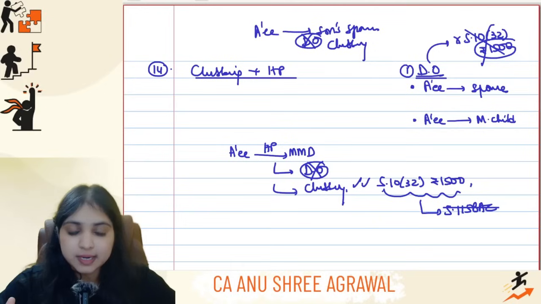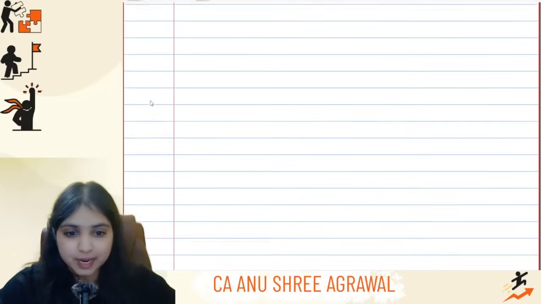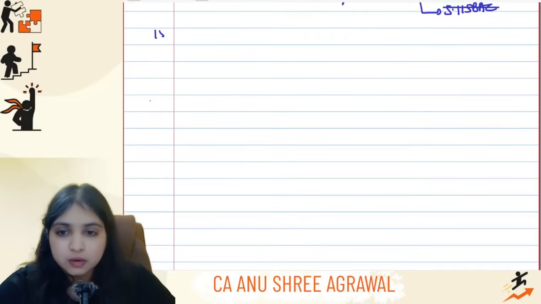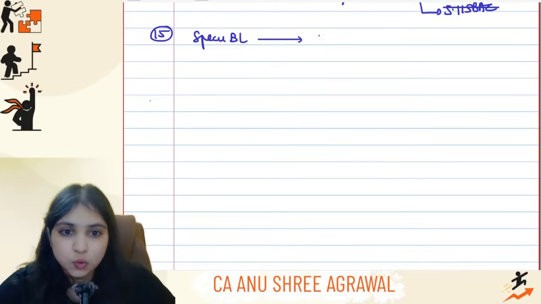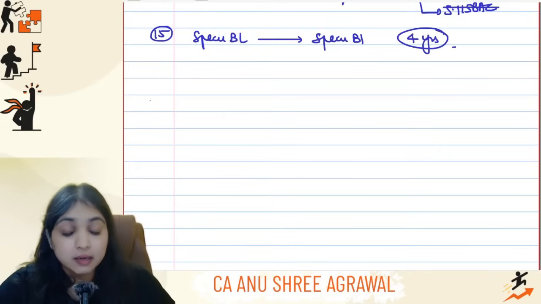Now coming to the next concept, concept number 15. This one is with respect to set off and carry forward. I had to discuss 2 points with you. One is speculative business loss. Speculative business loss I can adjust only against speculative business income, and it will have a life of only 4 years. Then, how will you identify it as speculative business?